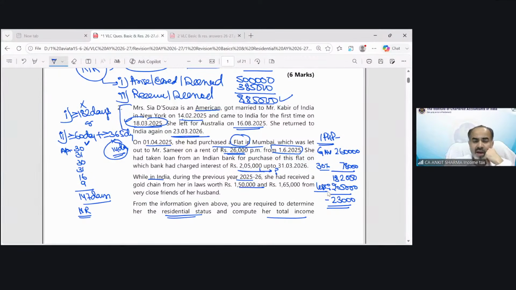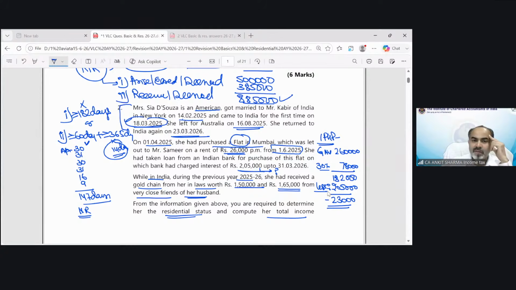Now, while in India during the previous year 25-26, she had received a gold chain from her in-laws worth rupees 1,50,000 and rupees 1,65,000 from a very close friend of her husband.